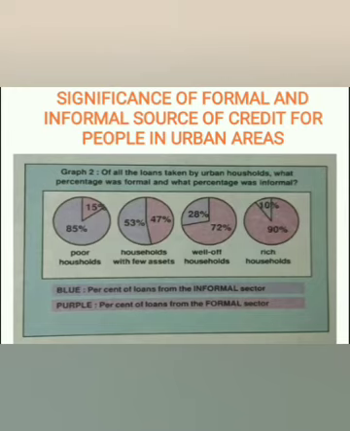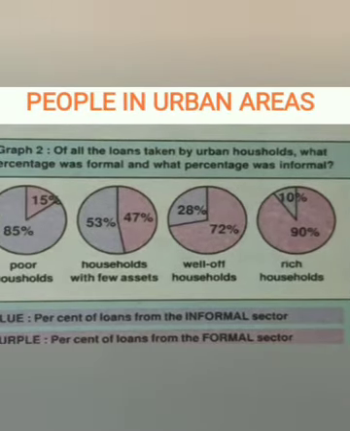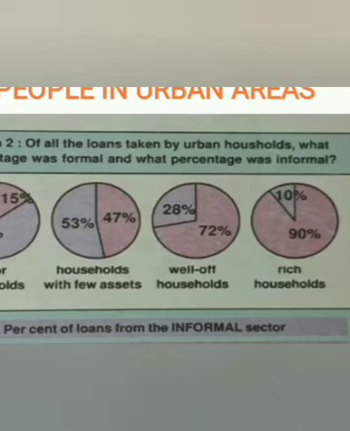So now we'll see a picture: the significance of formal and informal sources of credit for the people in the urban areas. Just see the picture here. It is a pie chart, which states that of all the loans taken by urban households, what percentage was formal and what percentage was informal. Here we talk about the importance of the formal and the informal source of credit for people in the urban areas. In urban areas, the people can be divided into four groups.